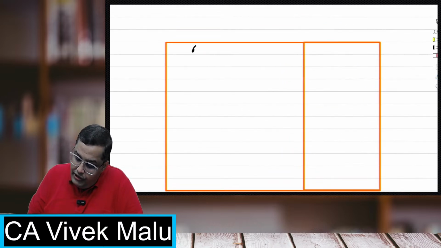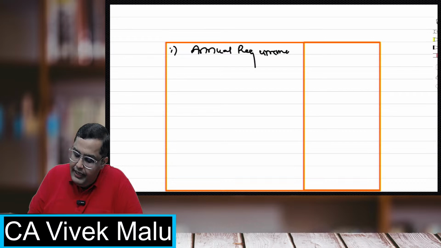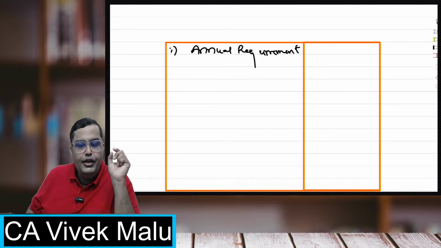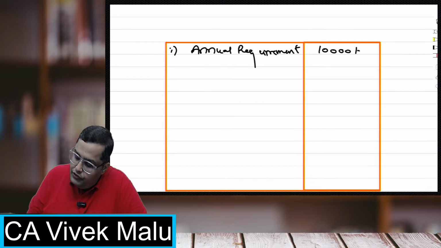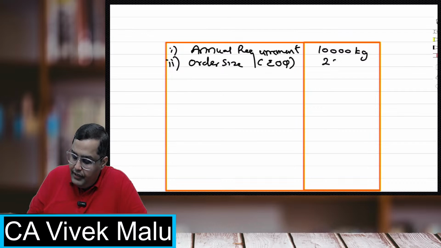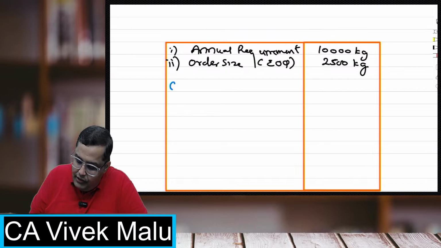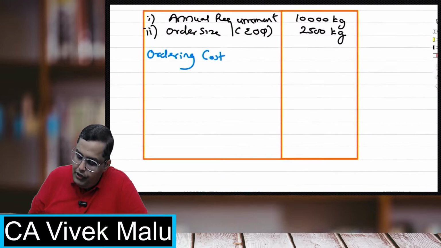Students, what is my annual requirement? I'll show you how to calculate the ordering cost and carrying cost. My annual requirement was 10,000 kg. My order size, which is the EOQ that I have already calculated, is 2500 kg. Now I have to calculate the ordering cost.